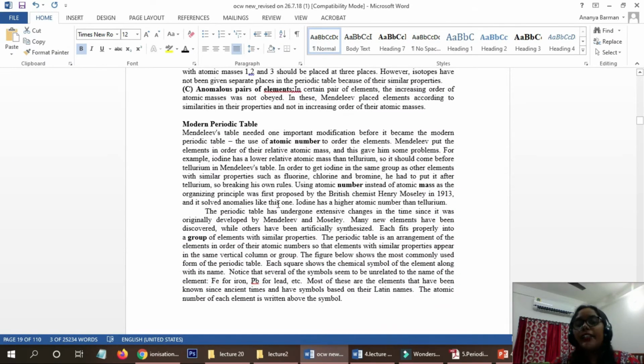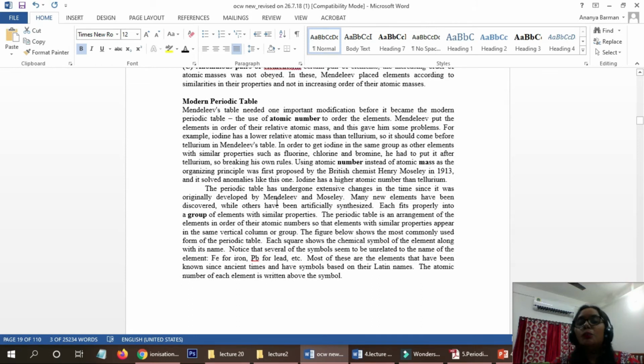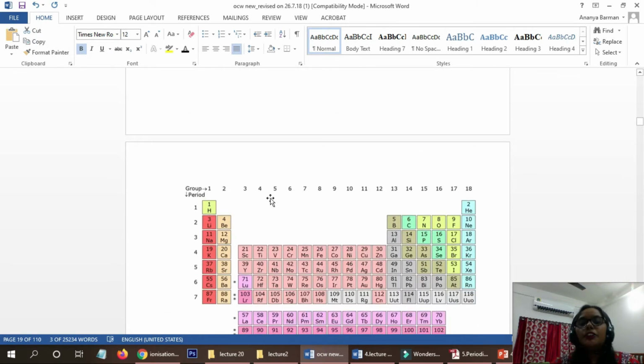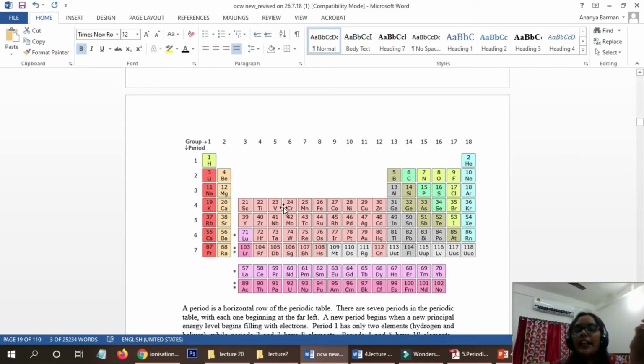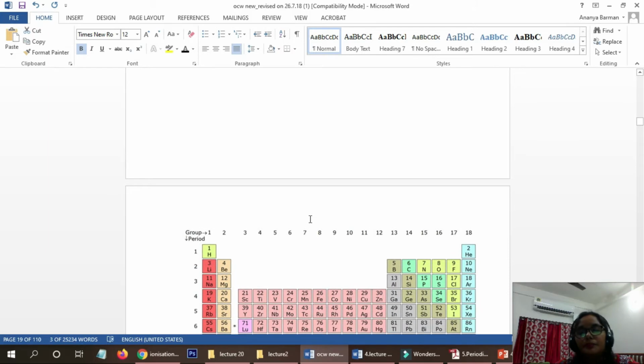That is why we introduced the modern periodic table. What is the modern periodic table? If we arrange the elements according to their atomic number, not the atomic mass, only then will the demerits of Mendeleev's periodic table be sorted out.